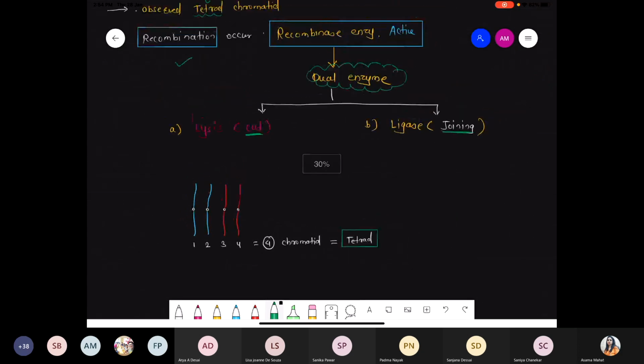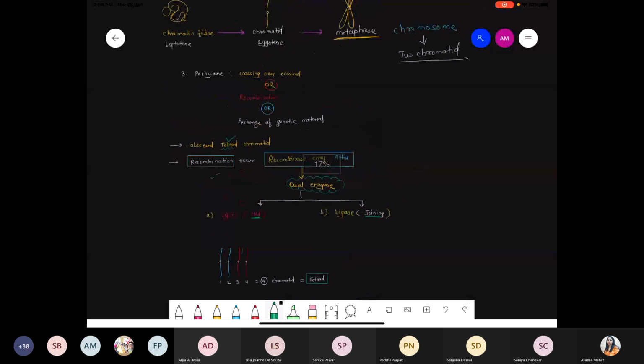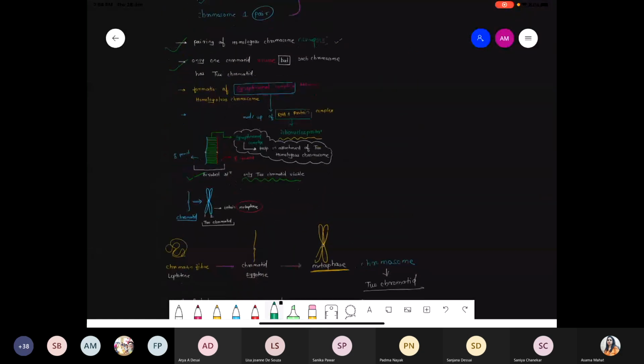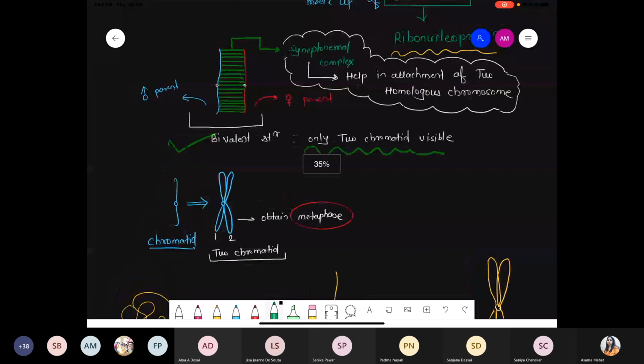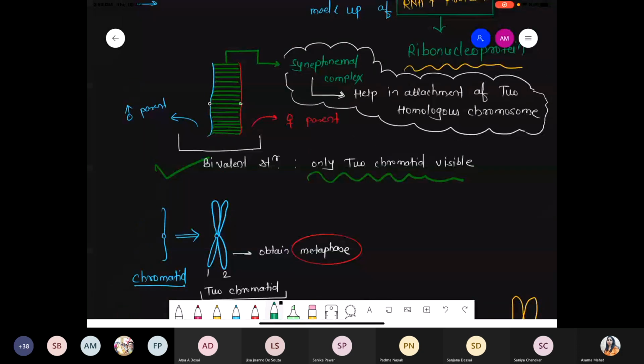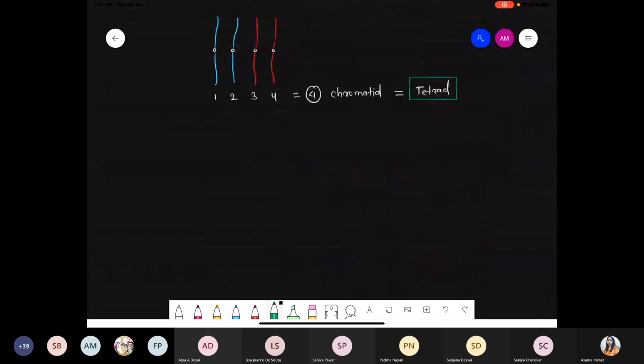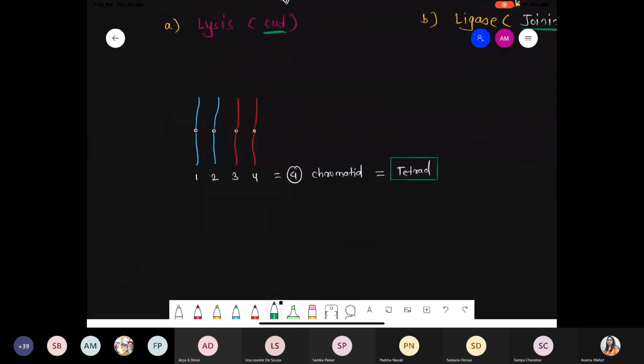Just quickly see the structure for the zygotene. Can you see, in case of the zygotene, what we draw? We simply draw a bivalent structure. Bivalent means one line of the blue, one line of the red. But now the cell proceeds in the cell cycle, going ahead. So ultimately, from the bivalent structure, we obtain the tetrad structure.